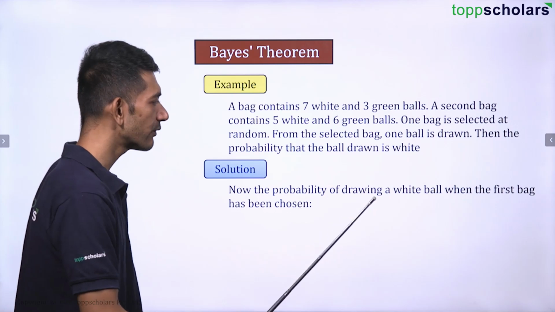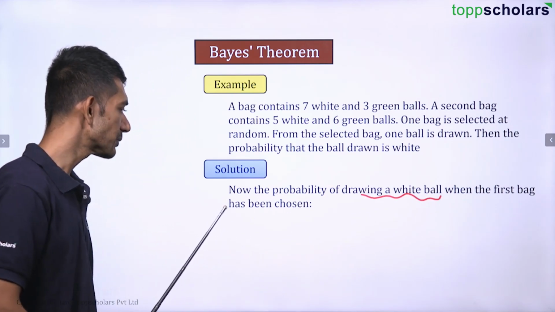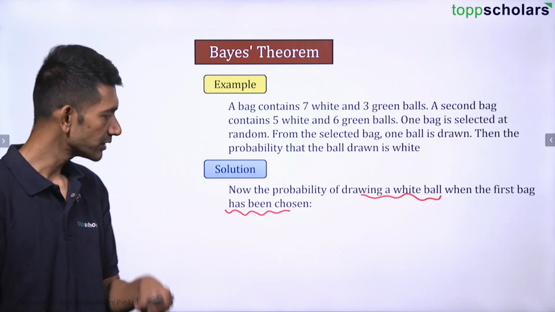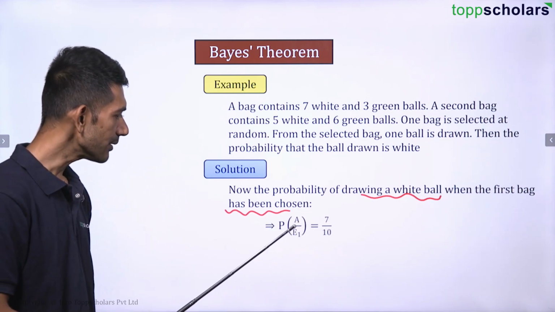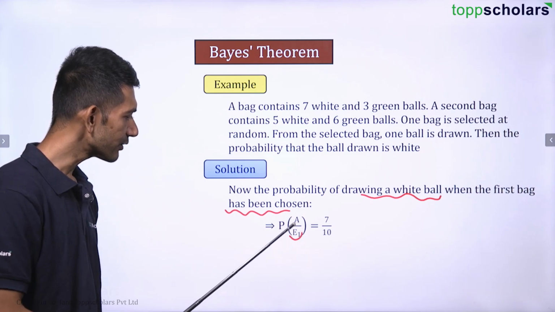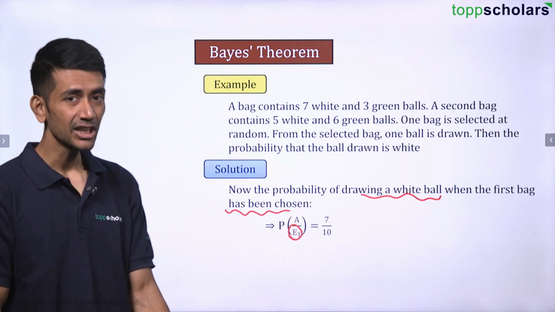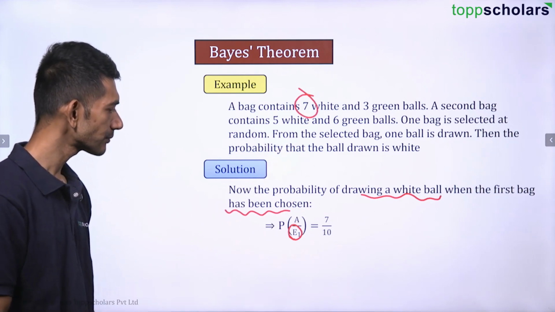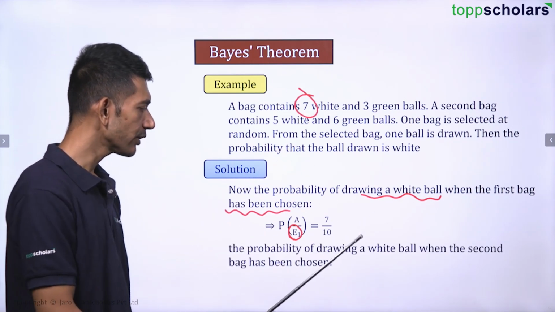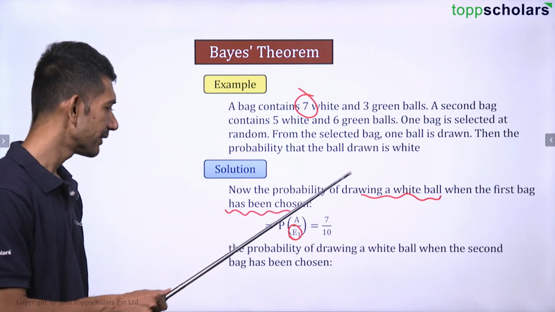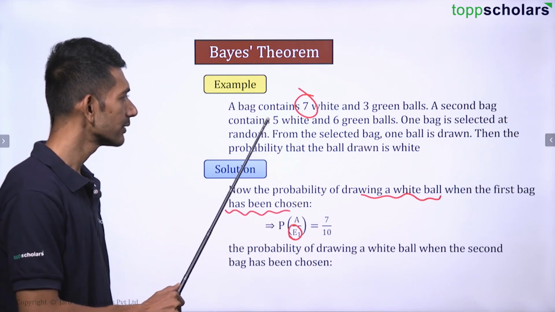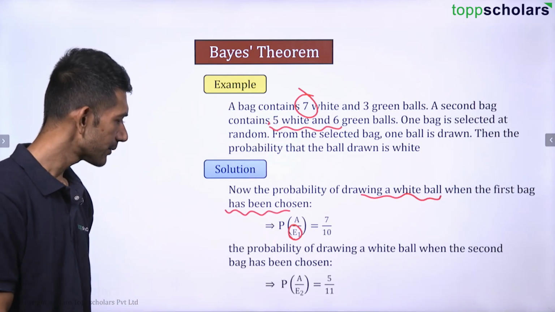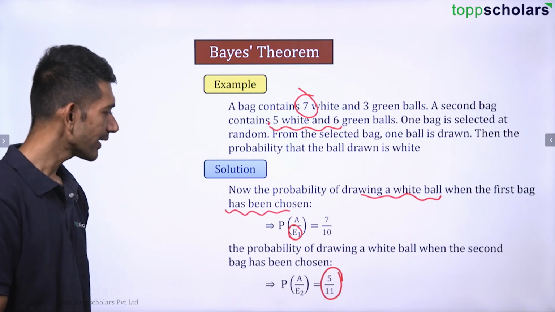Now the probability of drawing a white ball when the first bag has been chosen. So what is the probability of drawing a white ball when first bag has been chosen? That will be probability of A when E1 has already occurred, conditional probability, right? That is 7 by 10. Why? Because there are 7. And then the probability of drawing a white ball when second bag has been chosen, that is going to be 5 by 11, right?